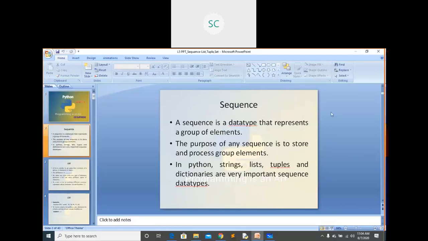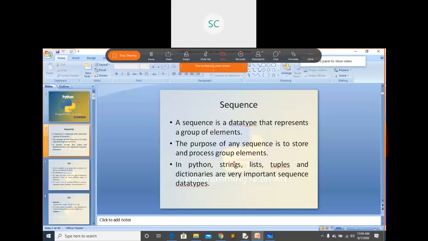Okay, in the last class, we started the sequence data types in Python. In sequence, we have different data types, or you can say these are just like collections in Java. See, we have different sequence data types here: one is string, a list, tuple, a dictionary, and one more, set. These are the sequence data types that are present in Python.